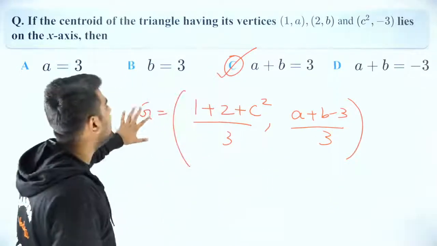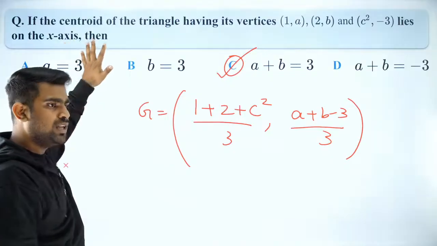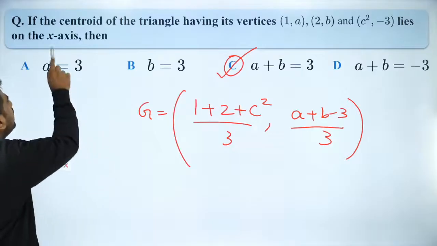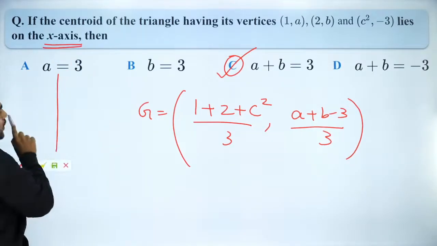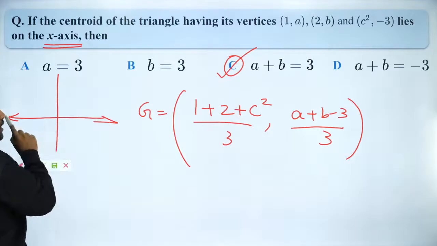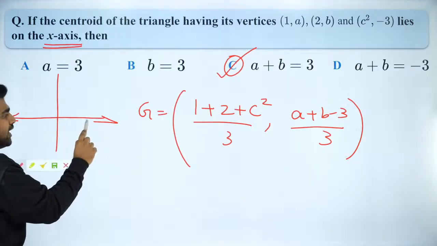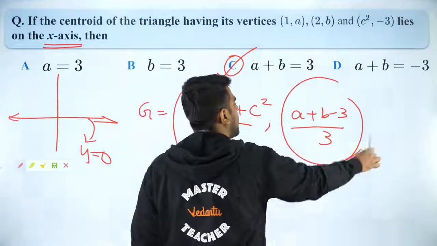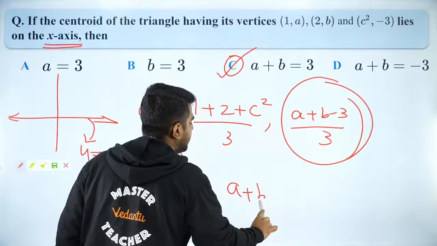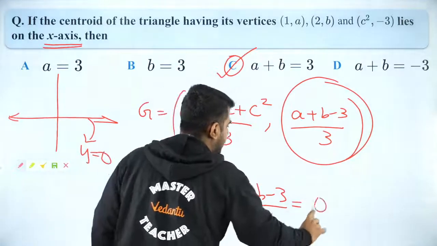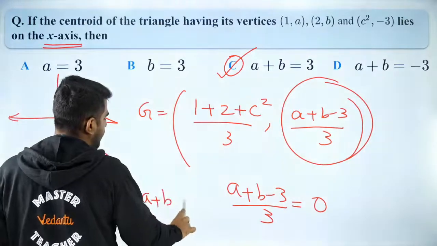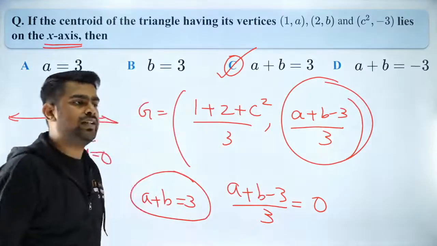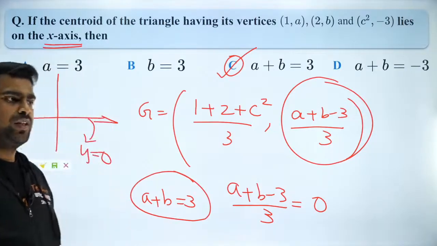And that centroid lies on the x-axis. X-axis means what? Your y coordinate is 0. Exactly, Aditya, you're right. To all the points on the x-axis, your y coordinate is 0. So a plus b minus 3 by 3 should be 0. That means a plus b is equal to 3. So if a plus b is equal to 3, then you were actually correct. That is option C.